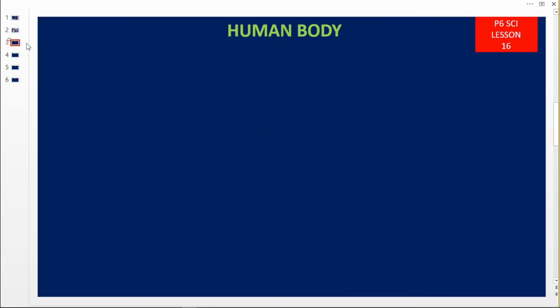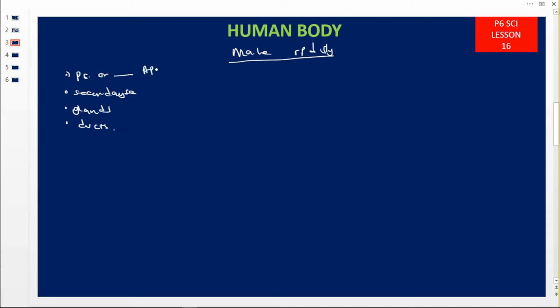Today we are moving on with our human body, and we are going to look at the male reproductive system. This male reproductive system is made up of various parts. One, it has the primary sex organs, then two, it has the accessory or secondary sex organs, then it has the glands, and also the ducts. When you look at the primary sex organs here, there are two in number, they make a pair, and these are called the testes.